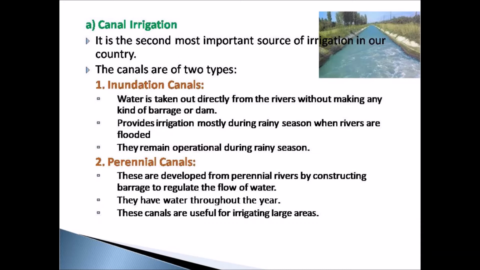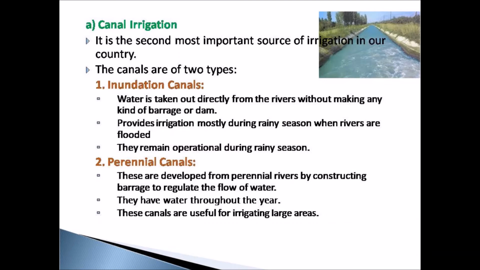The inundation canals receive their water directly from the rivers without making any kind of barrage or dam. A barrage is an artificial barrier built across the river in order to prevent flood. So these inundation canals receive their water directly from the river. Mostly these canals remain operational only during the rainy season, because only when the river has sufficient water, the canal receives its water.